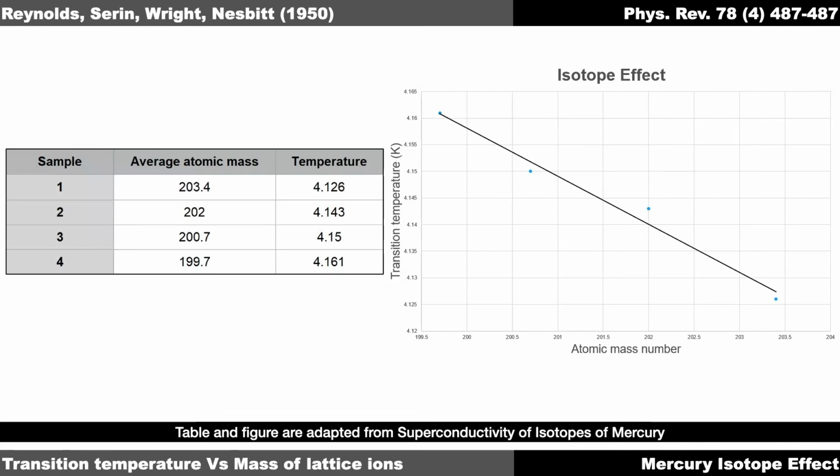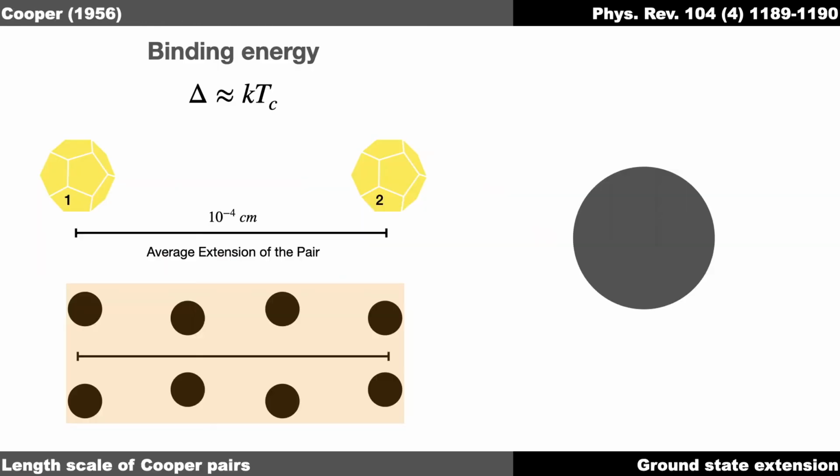And subsequently, these two publications are just 10 pages apart in the same journal, and it is shown that the transition temperature depends upon the mass of the lattice ions. So you see that there is some dependence on the lattice ions in contributing to the superconducting state. That's why these gentlemen proposed a theory of superconductivity which incorporated phonon lattice vibrations in some way or the other.